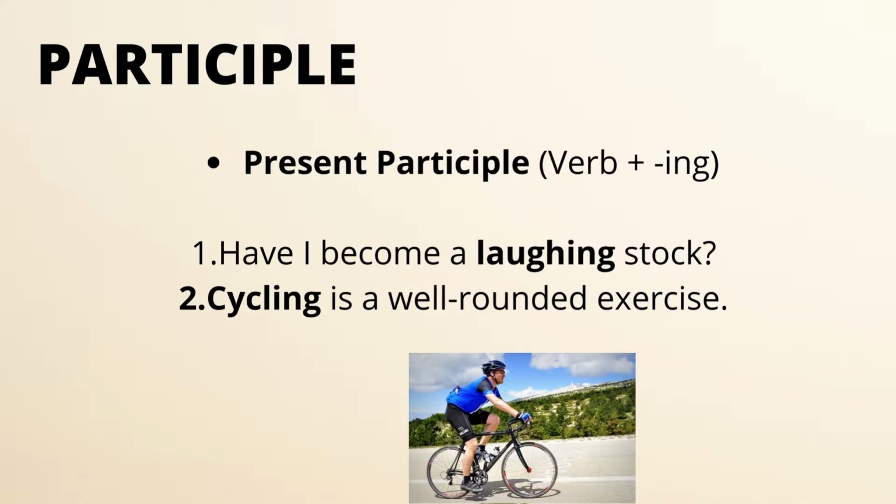The third one is participle. The participles are divided into three types. The first one is present participle. When a verb with ing is used, then we will call it a present participle. For example, have I become a laughing stock? In this example, laughing is a form of verb used with ing, so it is a present participle. Second example is cycling is a well-rounded exercise. Like the first example, in the second example, cycling is a present participle because of its verb with ing.